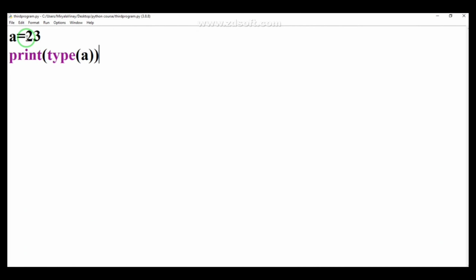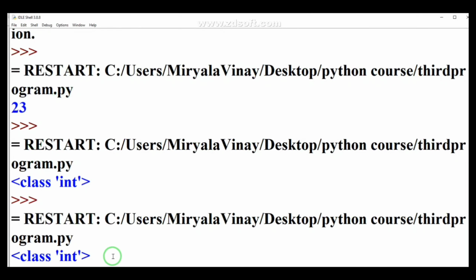Unlike C++ or Java, I am not writing int a. That is wrong, it will show an error. When I run it, you can see it shows invalid syntax. That's why Python is very easy, because you don't need to specify what data type it is. You can simply assign some value and access it. Let me give another example. I am printing minus 23. Let us check whether it is an integer data type or anything else. I'm running F5 and clicking OK.